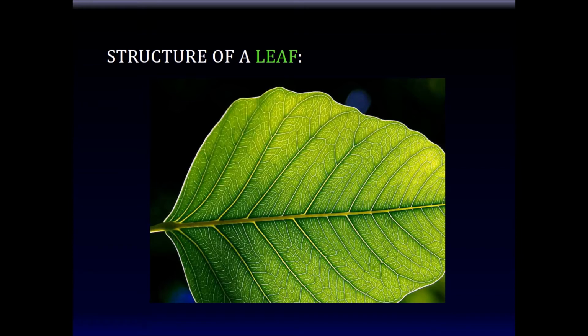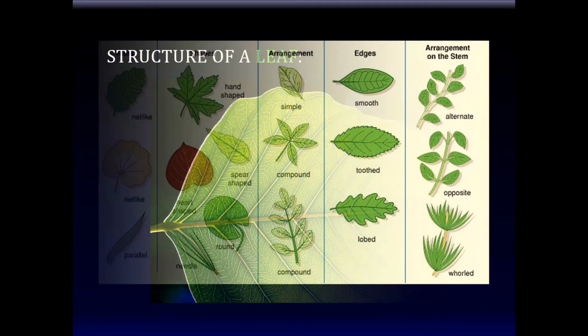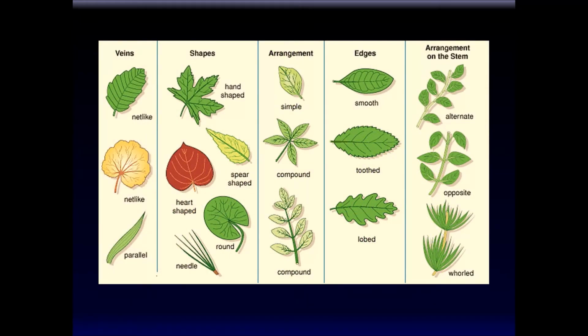Finally, we shall finish today by talking about the structure of the leaf. The leaf veins that you see here are the vascular tissue of the plant. They're the xylem and phloem going to and fro to all different parts of the leaf. There are different types of leaves. Leaves can be characterized based on the type of vein structures that they have. They may have a net-like vein or parallel veins like this.